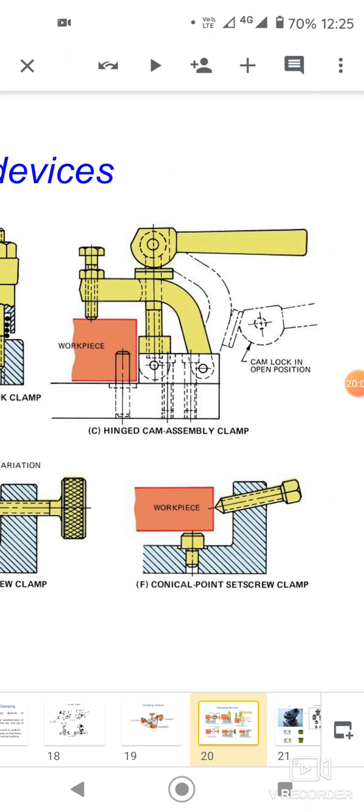Hinged cam assembly clamp is the figure, and this is the cam clamps are quick action devices for clamping, but they tend to lose due to vibration, as shown in figure. Simple cam operated clamp, it is operated by activating the handle,